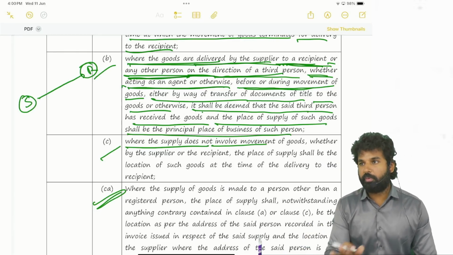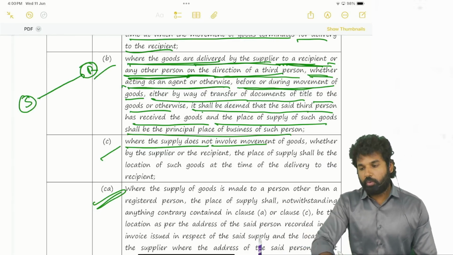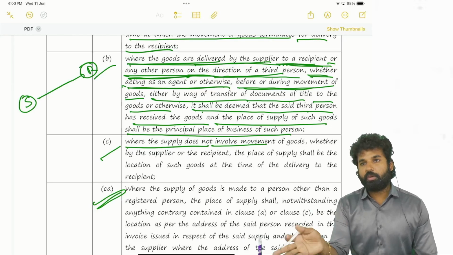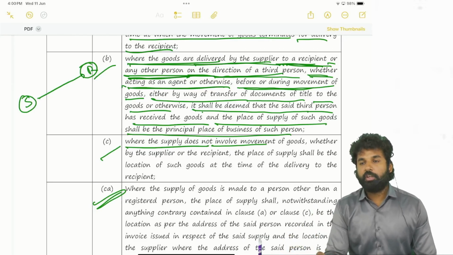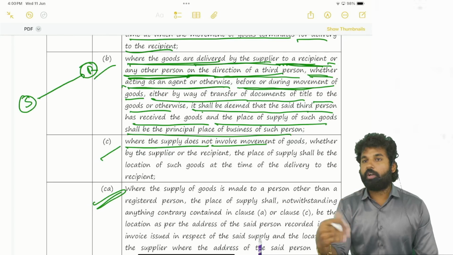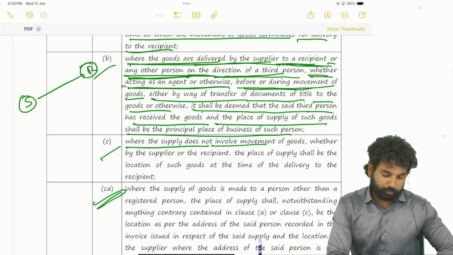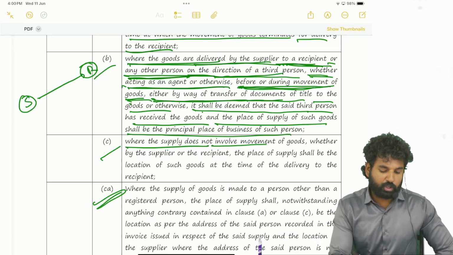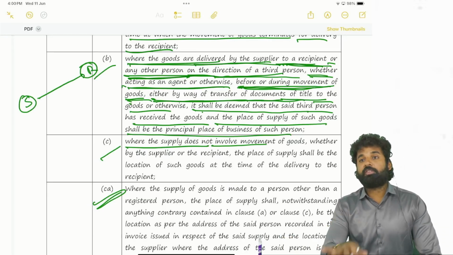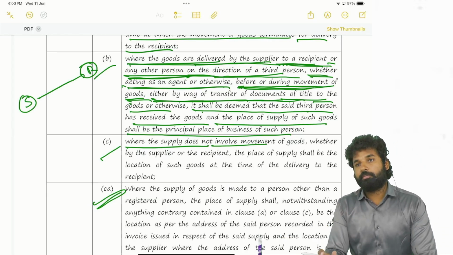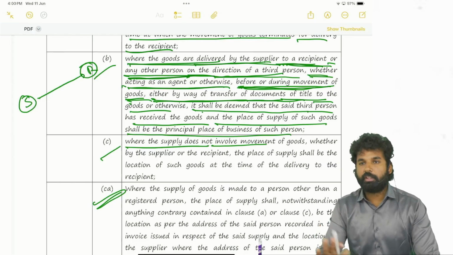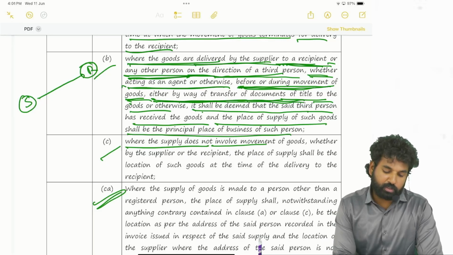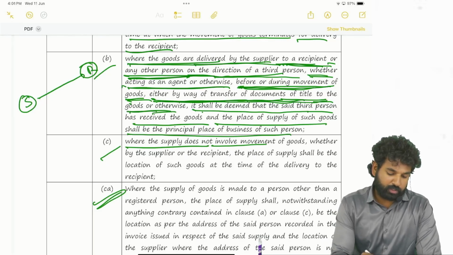After the completion of the movement he cannot do anything, because the goods will be delivered. From that location the goods shall be relocated if he wants. During the movement only he can order, so he can ask for the delivery. So before or during the movement of the goods, either by way of transfer of the documents of title, which means sale, or just for the sake of delivery at that place, either by way of transfer of document of title to the goods or otherwise, it shall be deemed that the said third person has received the goods.